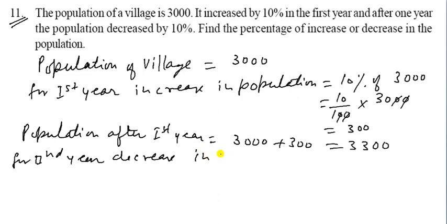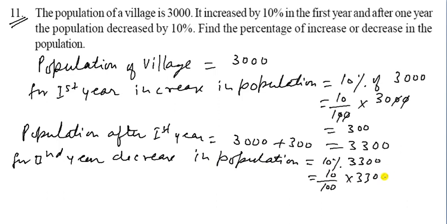For the second year, decrease in population is equal to 10% of 3300. So you have to write 10 upon 100 into 3300. So this 0 will be cancelled out and this 0 will be cancelled out. So we get 330. So find the percentage of increase or decrease in the population.